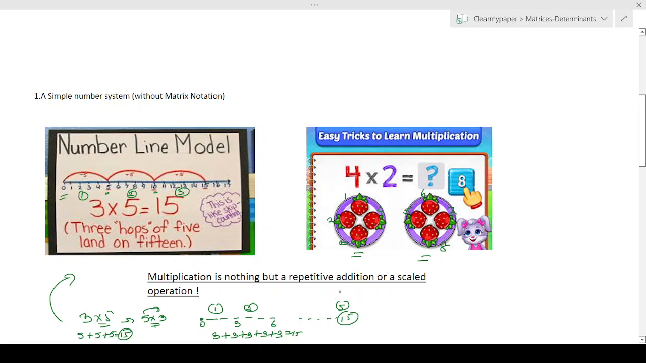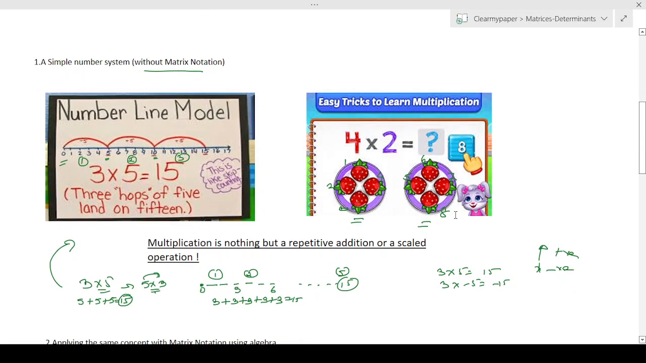So when you repetitively add, based on the multiplier, the numbers get scaled, because it becomes bigger. It could be scaled up if the number is positive, or it could be scaled down if the number is negative. If I say 3 into 5, I'm going to scale up, it's 15, but if I say 3 into negative 5, it would be minus 15. So one of these numbers, based on how you see it, is scaling the other number. That's what multiplication means in a simple numeric system, without using matrix notation.